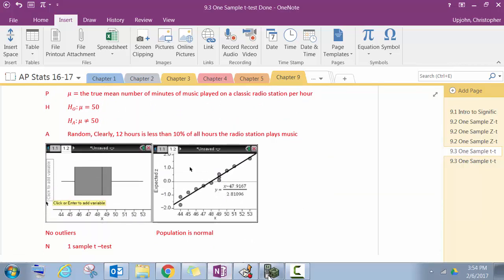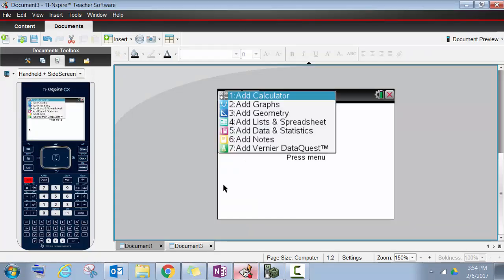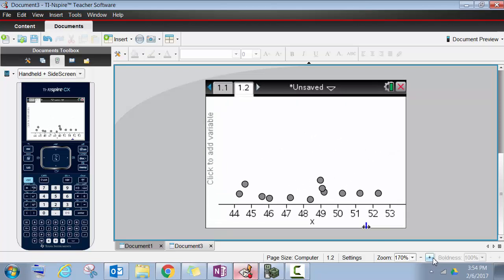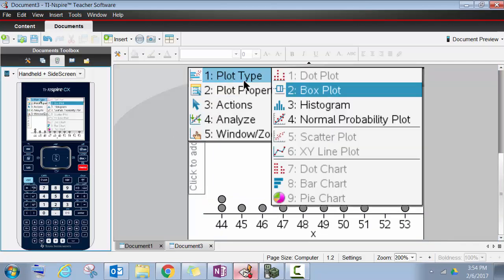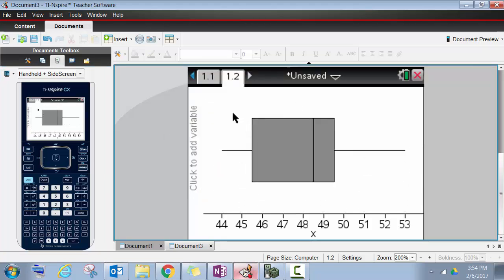Again, if you're using the Inspire, Control I, go to Data and Statistics, click to add variable and X. Of course, that gets you the dot plot. Then you go to Menu, Plot Type, Box Plot. And what are we looking for in the box plot?